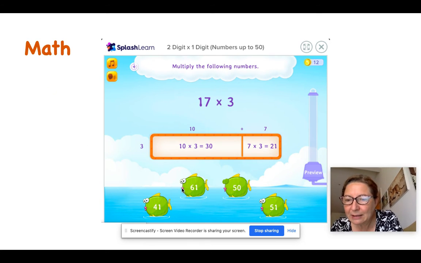And then for math, we are going to figure out the new program. It's called Splash Learn, and it has a lot of math games. It's really fun, but it wouldn't let me set up the accounts for you. So I sent an email to parents yesterday asking them to set up accounts for you. It can't be your email; it has to be the parents' email. So we're going to figure this out and see if we can get on Splash in math.